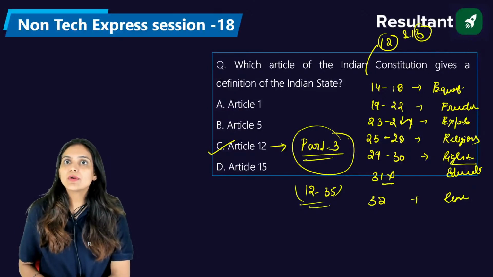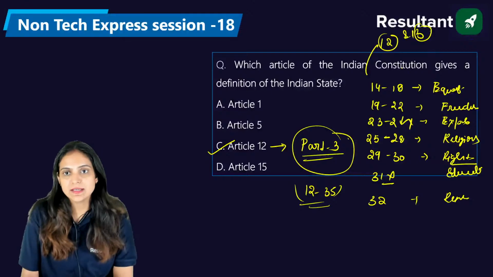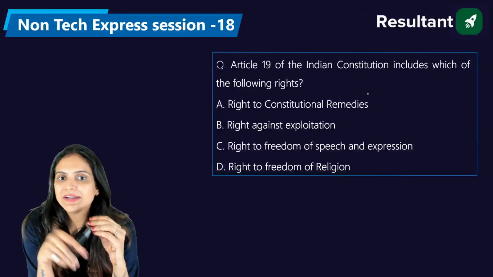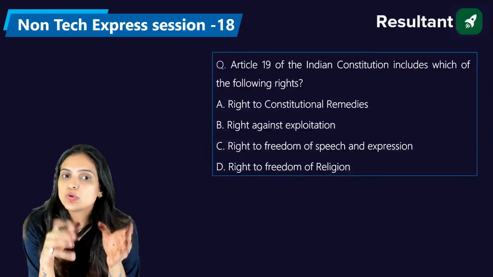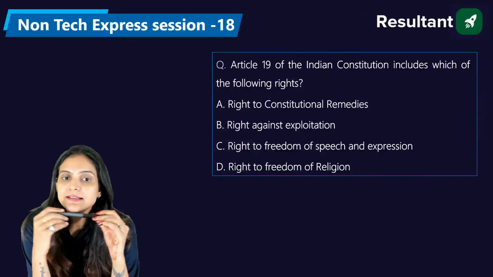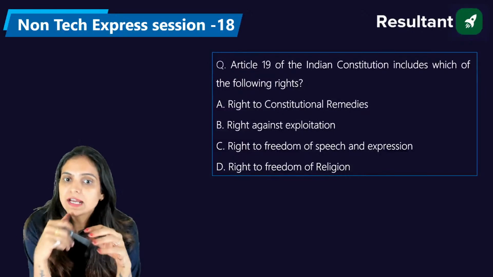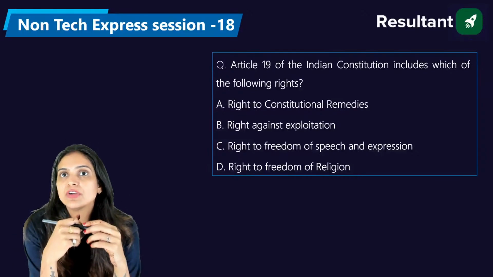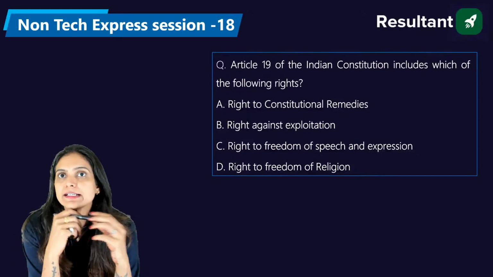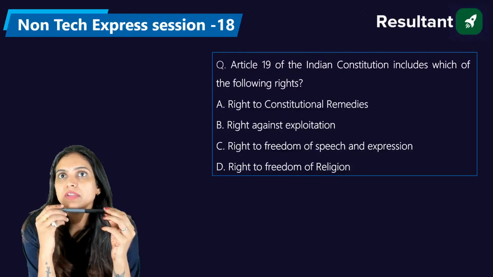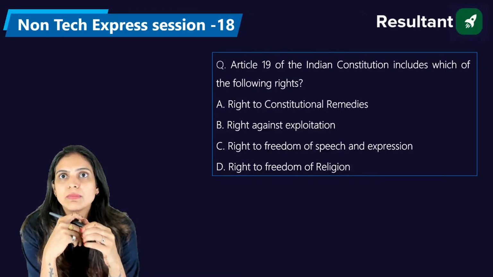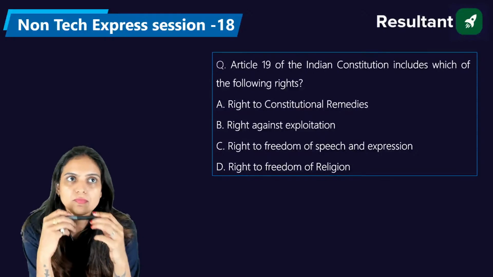Law in derogation of fundamental rights is there in Article 13. Now, moving forward, Article 19 of the Indian Constitution includes which of the following rights? That is the right to constitutional remedies, right against exploitation, right to freedom of speech and expression, and right to freedom of religion. Exactly, Venkat. Null and void declaration of any law which violates a man's fundamental right. Exactly, Puneet.